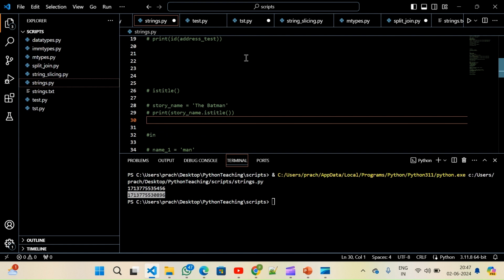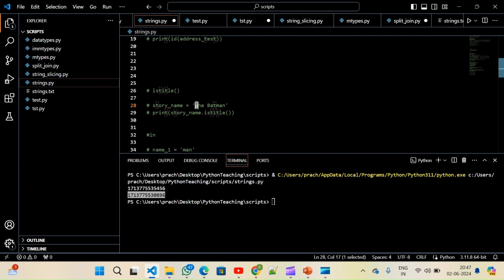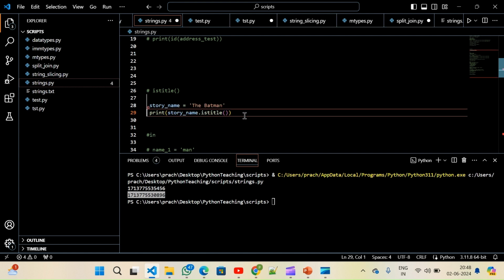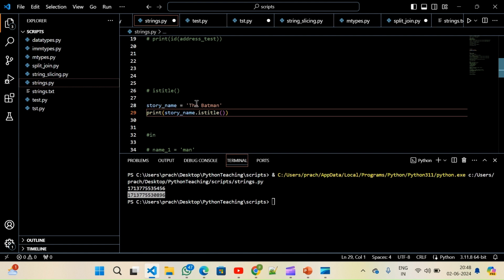Now see, the first function that we are going to see is istitle, whether that particular string is a title or not. So how do you know it's a title? It is a title when your string has the first letter of each word as a capital letter. So here the story_name is Batman. T is capital, B is capital. So the first letters of the two words are capitals.